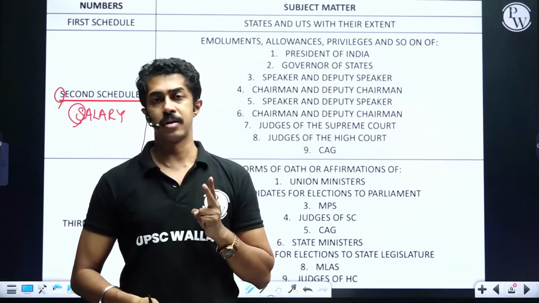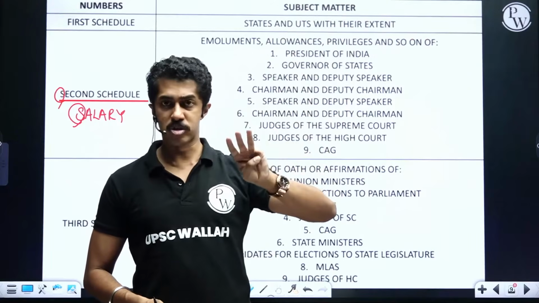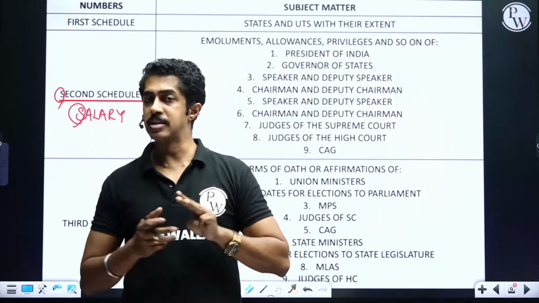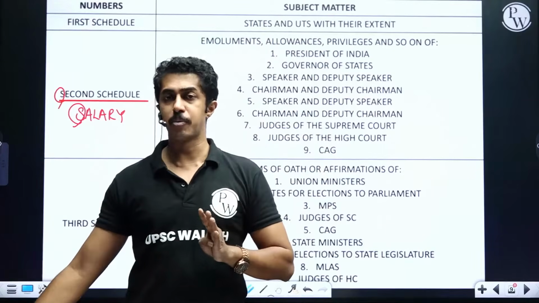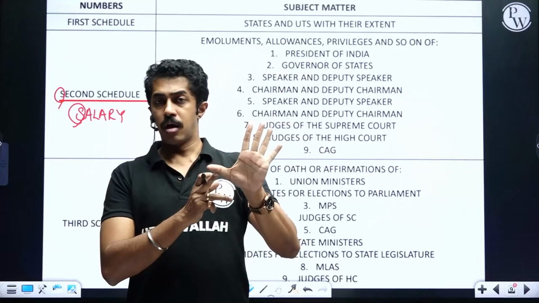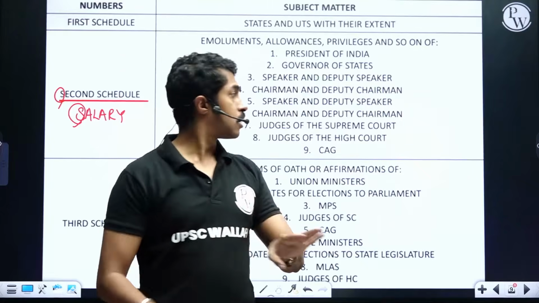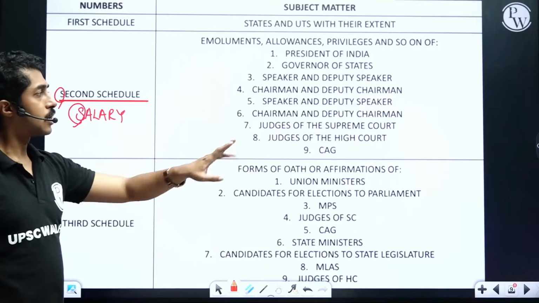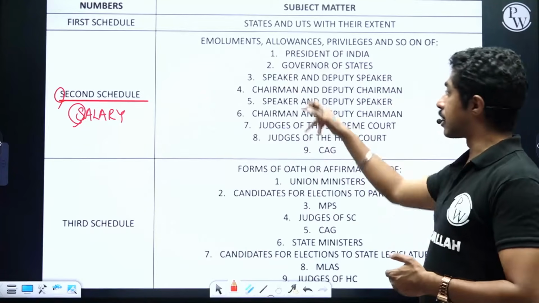Governor, state level. Speaker, Deputy Speaker, Lok Sabha. Speaker, Deputy Speaker, Legislative Assembly. Chairman, Deputy Chairman, Rajya Sabha. Chairman, Deputy Chairman, Legislative Council. Supreme Court Judge, High Court Judge. And then CAG. Clear, people? So this is how you can remember it.